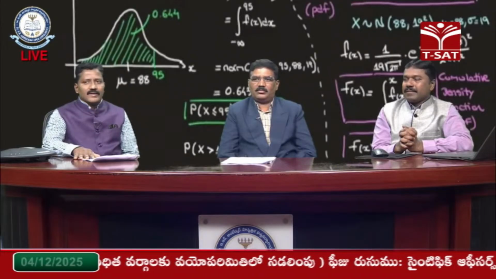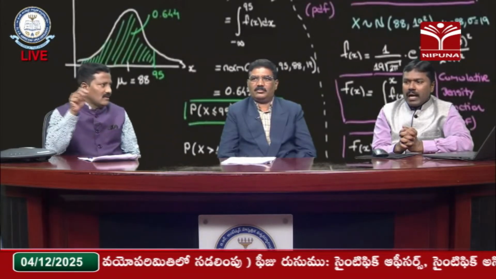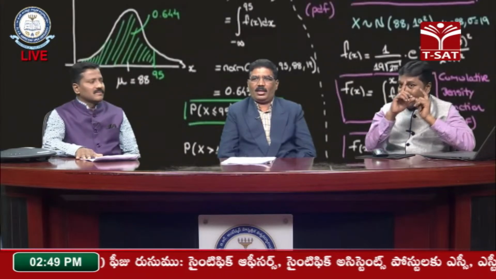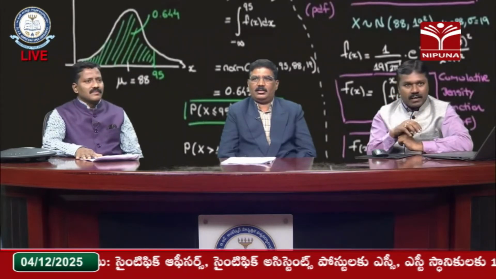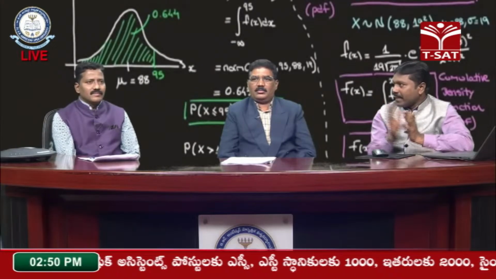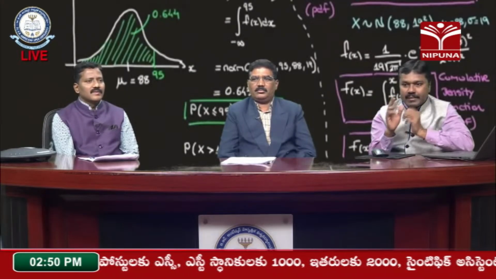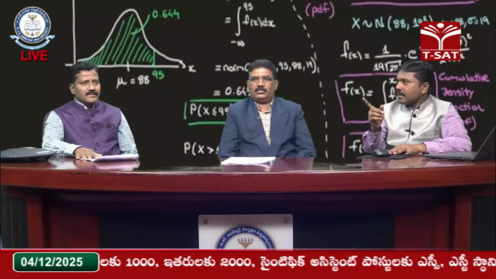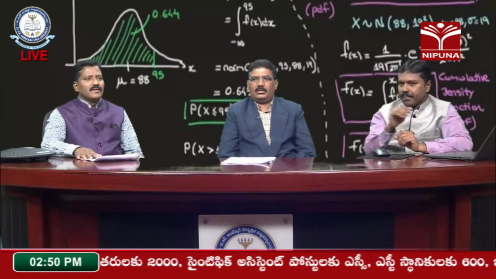Whenever the size n is a very large value, a student is confused about how to identify these things. That is why at the very beginning I gave the two important topics. What are they? Limiting cases. Two limiting cases: the first one is binomial, another one is Poisson. These are the limiting cases of the normal distribution.